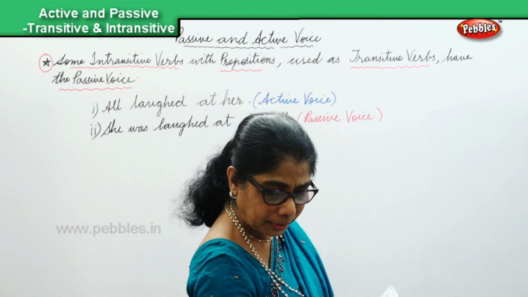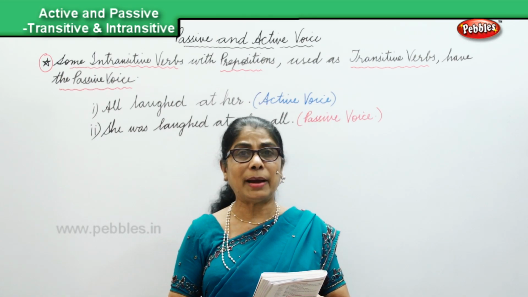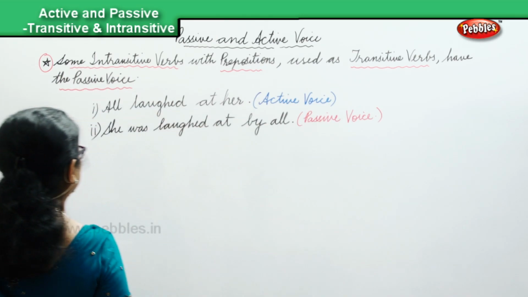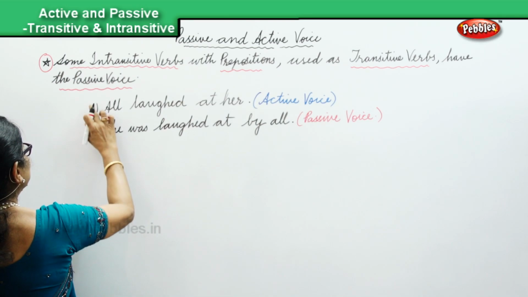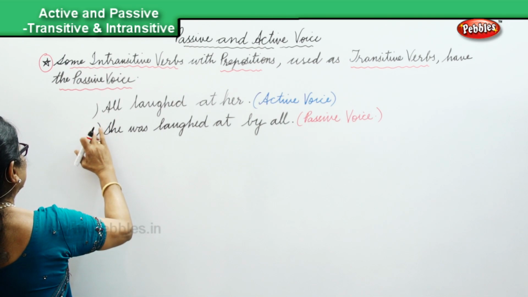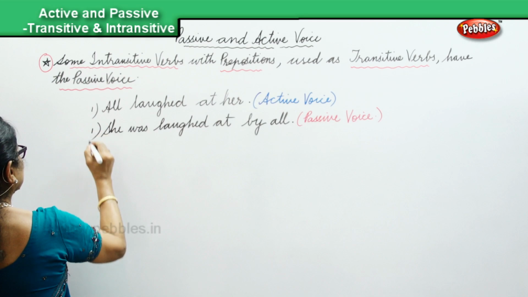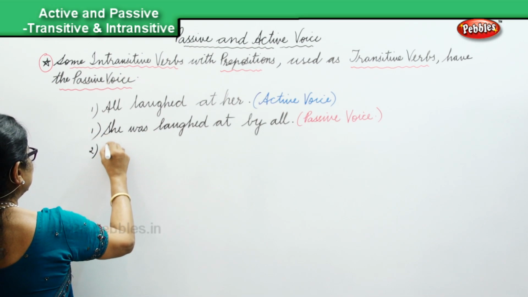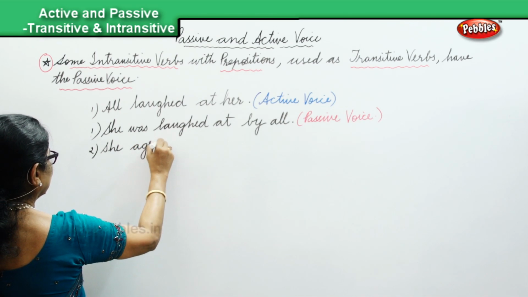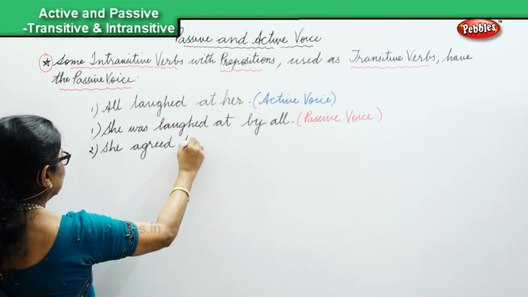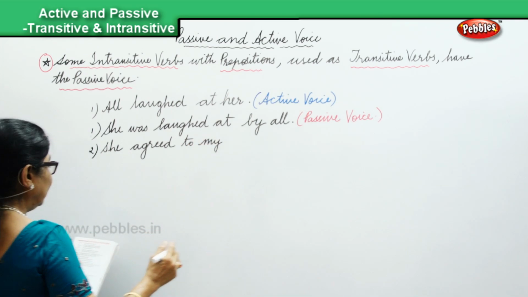Another sentence: "She agreed to my proposal." She agreed to my proposal.